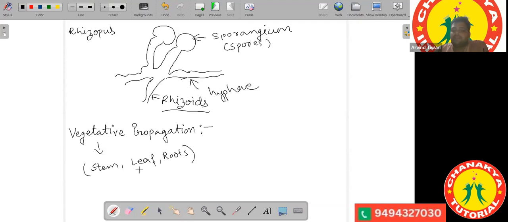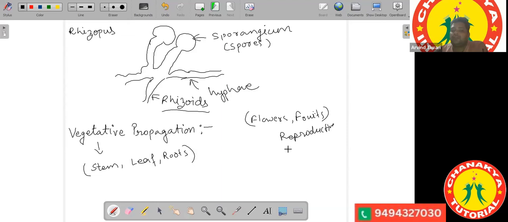Only these three: stem, roots, and leaf are the vegetative parts of a plant. But the flowers and fruits are the reproductive parts. They are not the vegetative parts. So understood the differences?